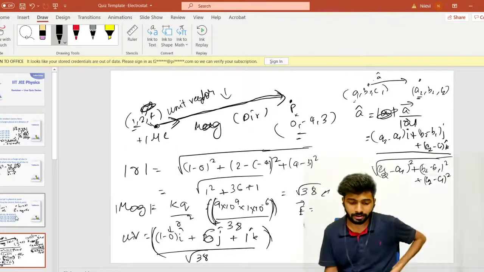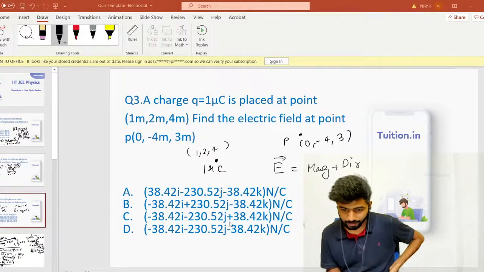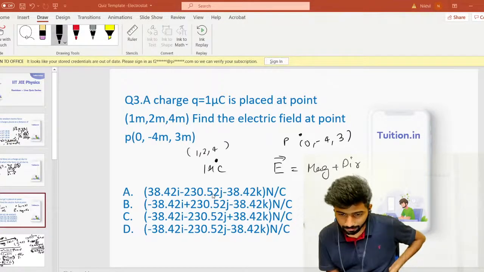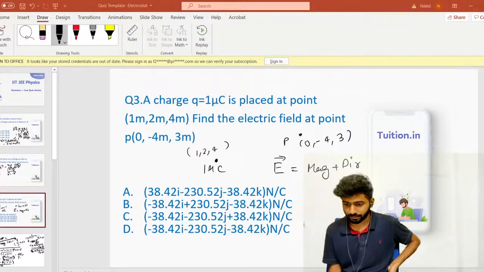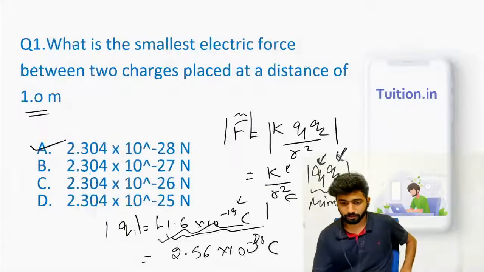Do those calculations for yourself, and once you do them, let me just confirm the answer. This will be minus 38.42 I cap, all 3 minus. I think that's option D. That will be the answer to the question. Okay, I think we are good to go with this. Let's move on to question number 4 now.